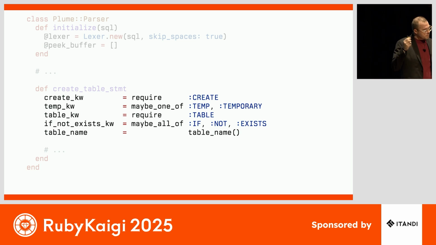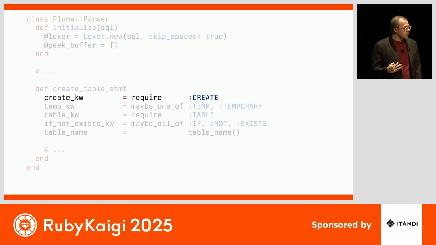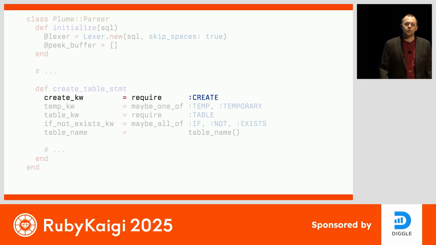If we jump into the logic for how we can convert this diagram into our actual execution, we will see, starting here at the beginning of the create table statement, that the first thing we're going to do is ensure that we have a create token, right? So if we expect that we are parsing a create table statement, we must have the create token first. So we use the require helper that ensures that that token is there and consumed, or we error.